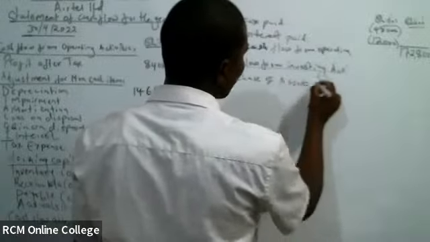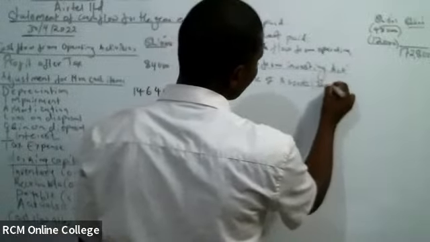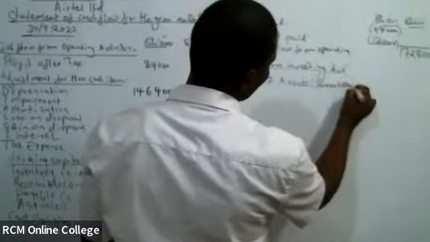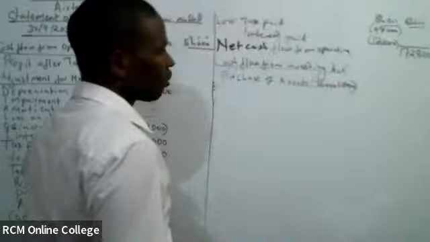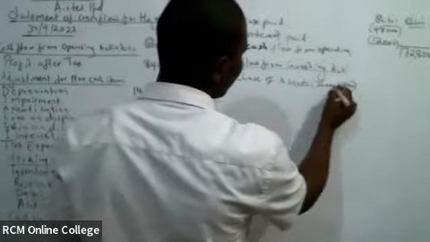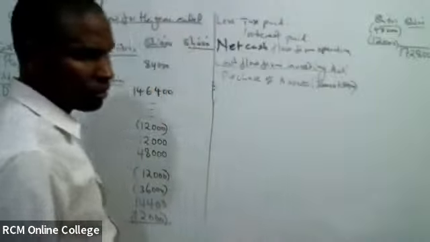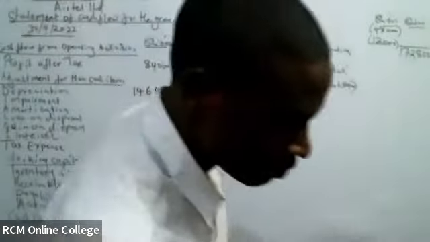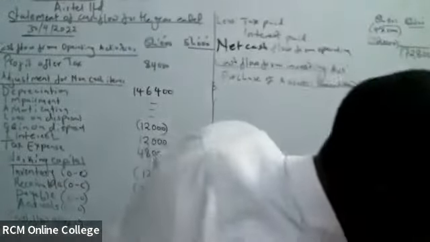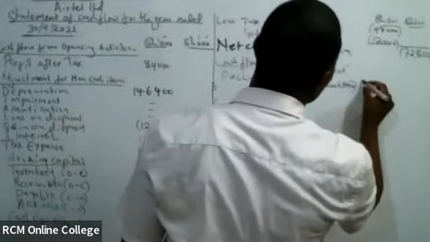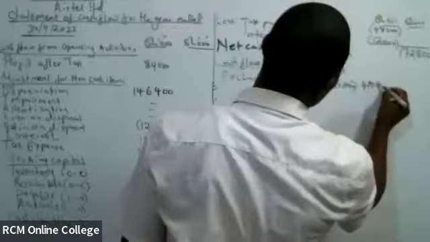So asset hapa tulibuy 360,000 plus 54,000. Total ni ngapi? Total of the acquired 360,000 plus 54 for 410,400.